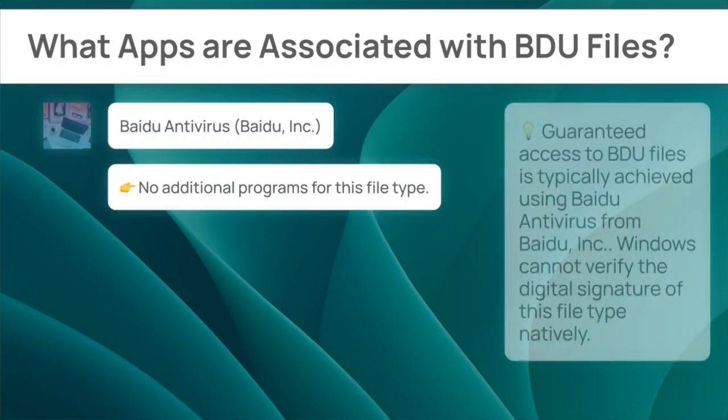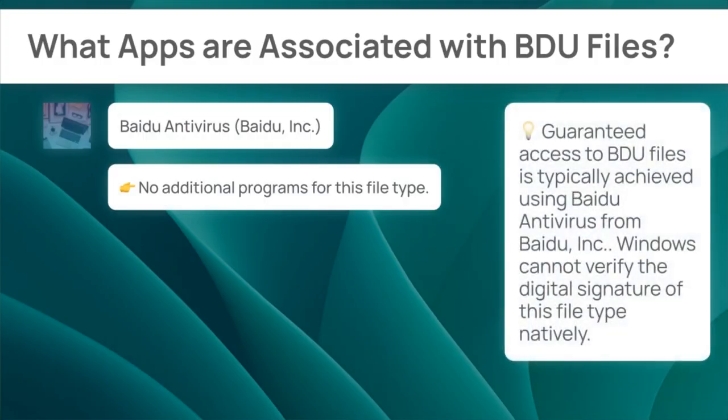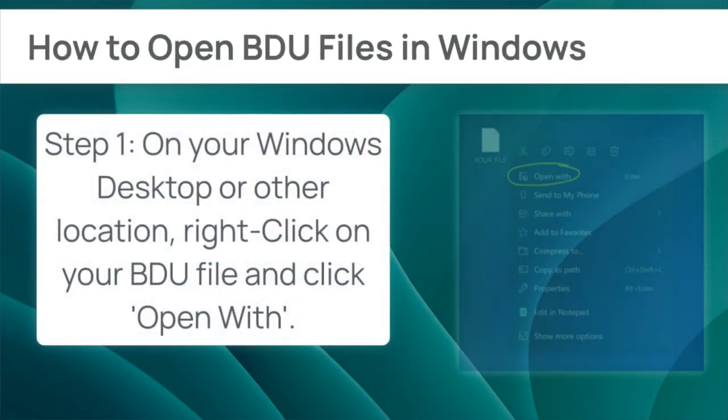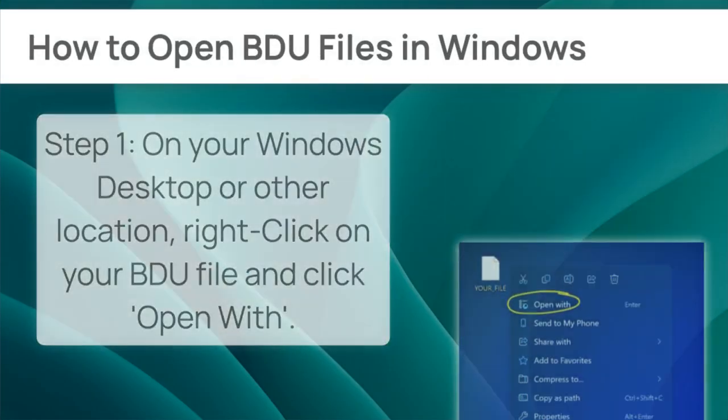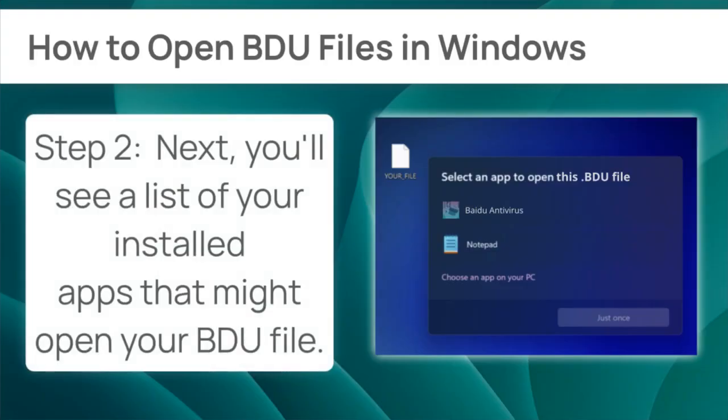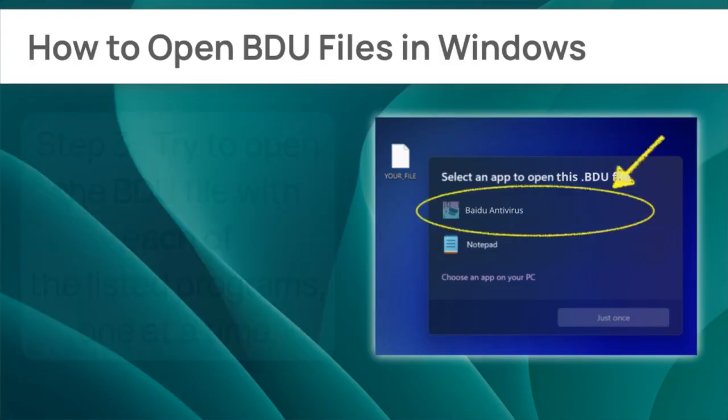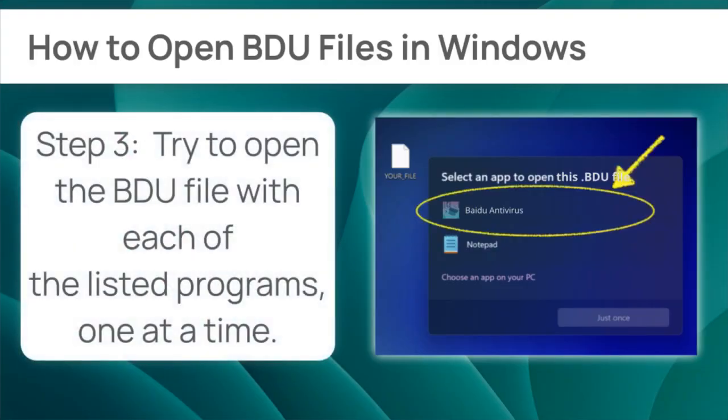Windows lacks necessary integrity checks, so safe handling requires approved software. Windows relies on correct contents, so altering system files may cause malfunction. Your key action: right-click the BDU file and select Open With. If Baidu antivirus is installed, use it. If not, choose another program. Continue testing until the BDU file opens successfully.